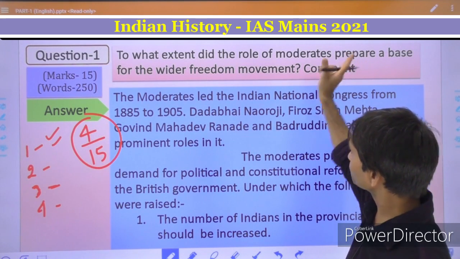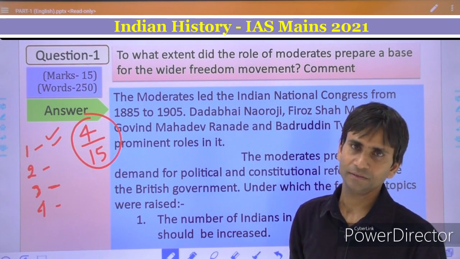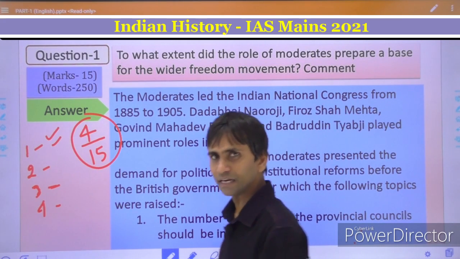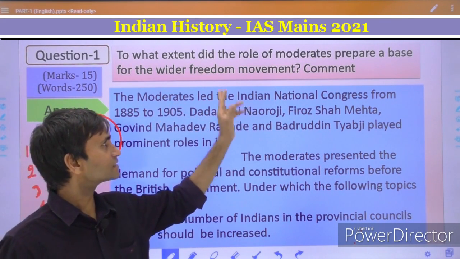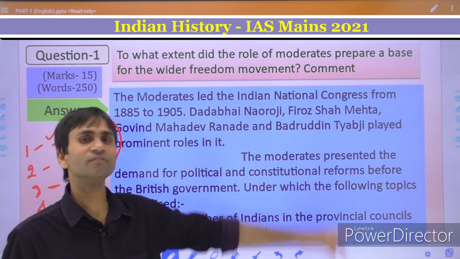Now we have to explain the second part. Was there any relationship between the role of moderates and the basis of the freedom movement?